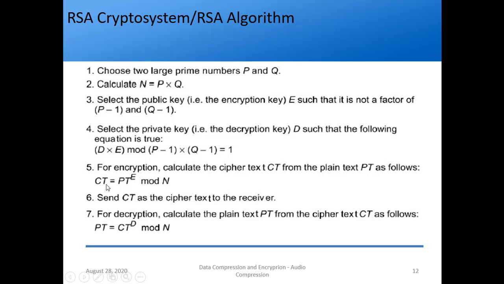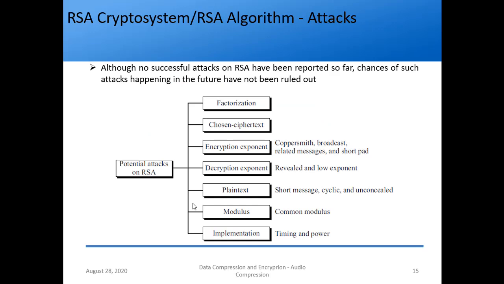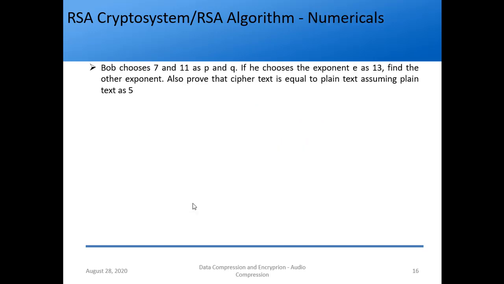Then compute the ciphertext such that it is plain text raised to e mod n. Send this ciphertext to the receiver. Then plain text is ciphertext raised to d mod n. Right? So this was the example. Make sure you know the examples also, because they are asked. The question is straightforward: explain RSA algorithm with example.